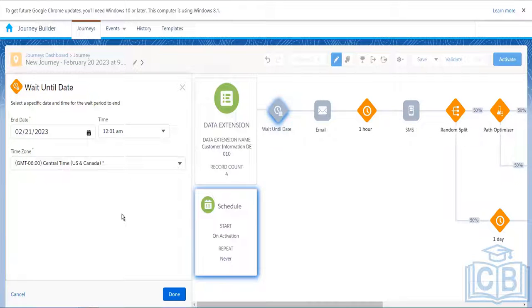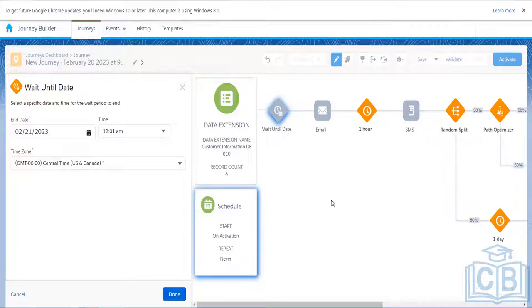Let's say we have some big contest going on and they are coming to the journey. Let's say they are receiving this email that your entry has been confirmed and thank you for the participation in the contest. And then they will receive one finally, let's say, telling who won the prize at the end of the contest. It has a particular date when the contest will end.